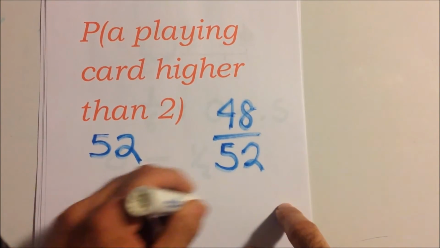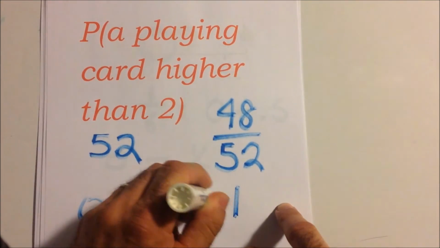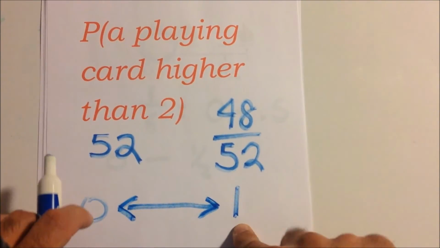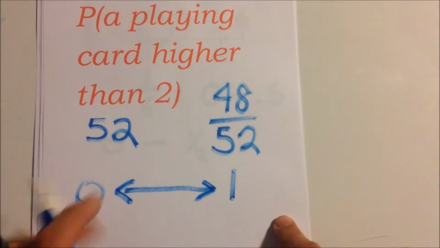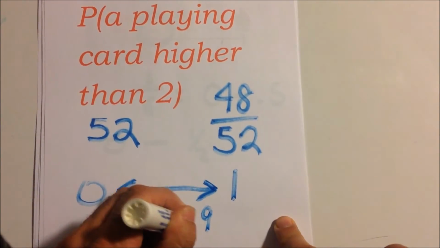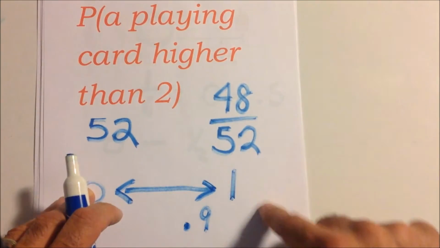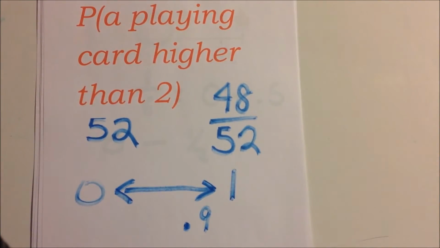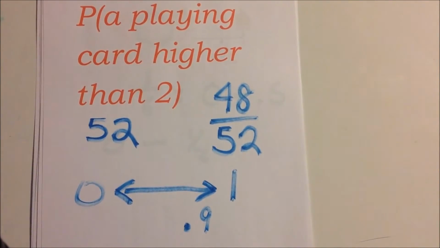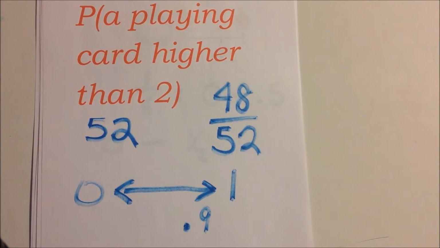So from 0 to 1, how would you label that? It's close to 1. It's very close to a 1. You might even say a 0.9 chance. Or you can just look at 48 over 52 and it will tell you its percentage. And the percentage of 48 over 52 is about 0.92. So again, you can estimate and say it's 0.9.